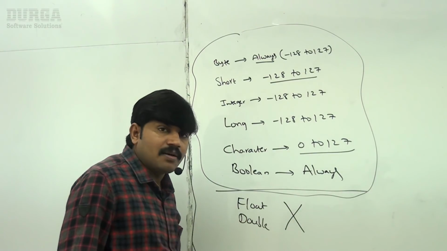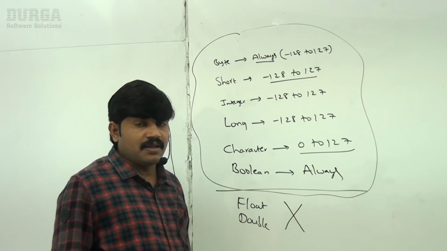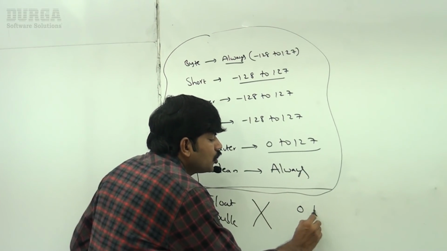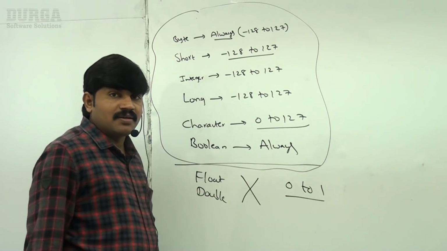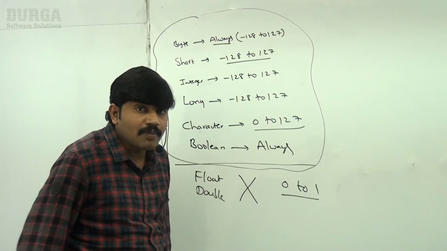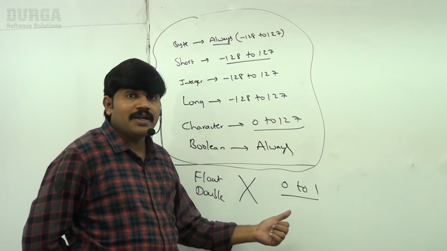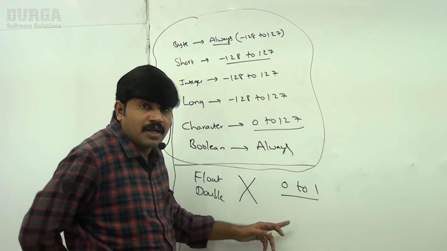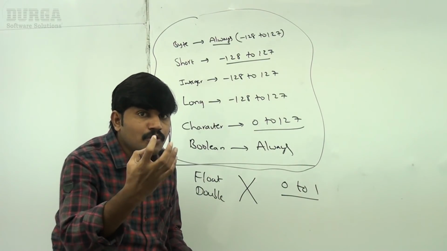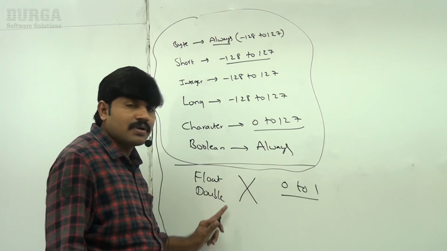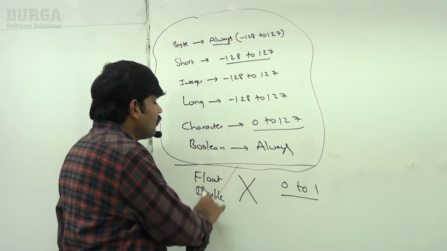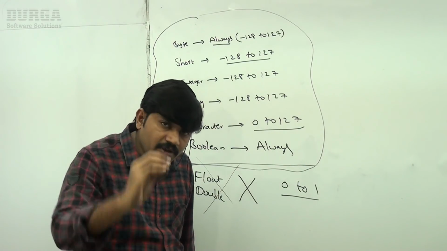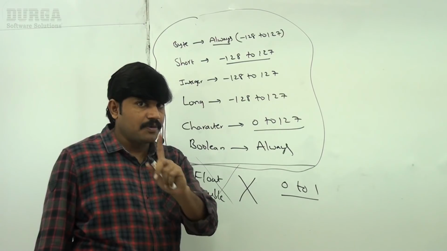Sir, for Float and Double, why is buffering not applicable? Sir, the reason is, suppose between 0 and 1, how many float values are there? How many double values are there? Infinite. 0.01, 0.001, 0.010, something like an infinite number. We can't decide the most commonly used range for float and double. That's why for Float and Double, the buffer concept is not there. Even with AutoBoxing, a new object will always be created, sir. Remember this one.